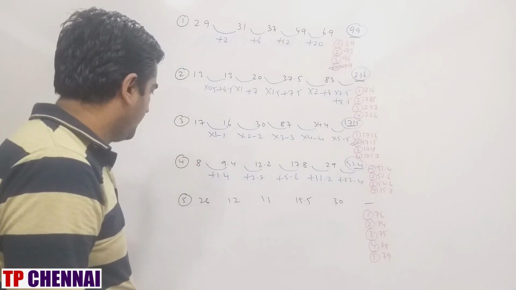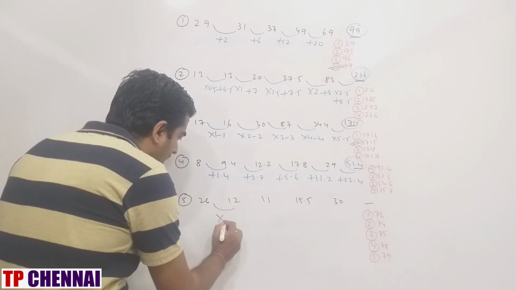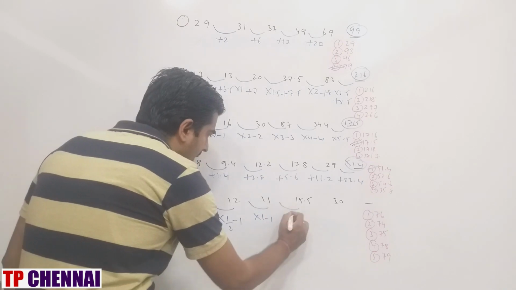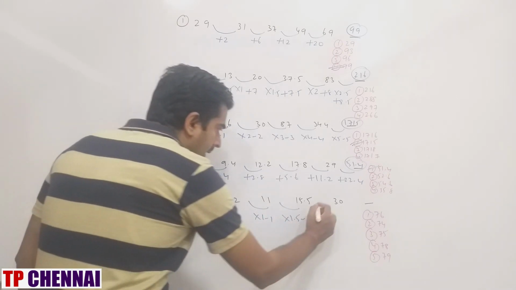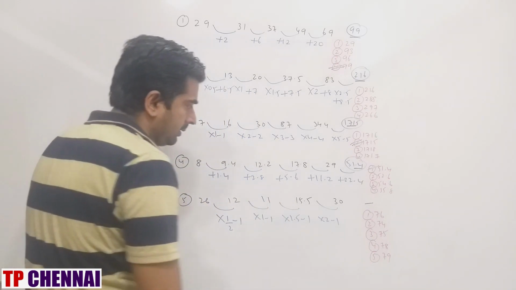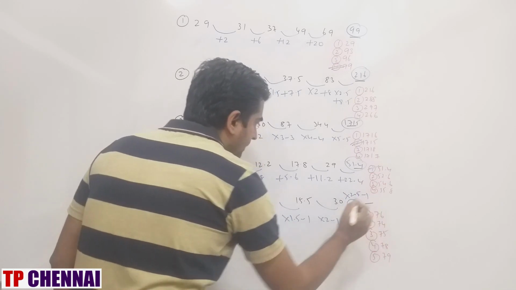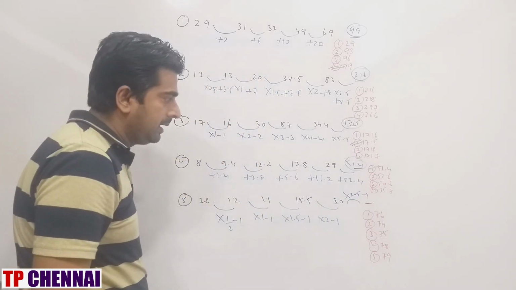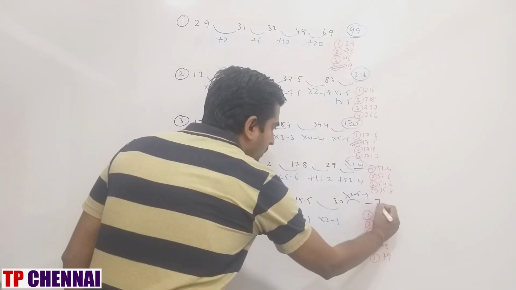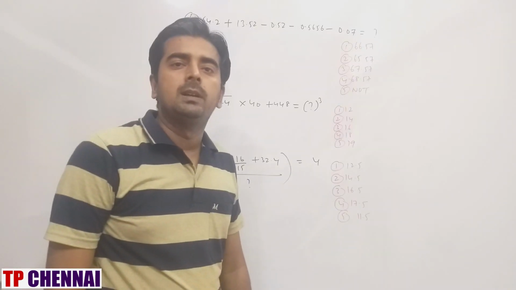Then next one: 26, 12, 11, 15.5, 30, dash. This is into half minus 1, into 1 minus 1, into 1.5 minus 1, into 2 minus 1. This is 31 minus 1, so this is into 2.5 minus 1. 30 into 2 is 60, 30 into 0.5 is 15. 60 plus 15 is 75, minus 1 is 74, which is the second option. I hope you are clear with the first 5 number series.